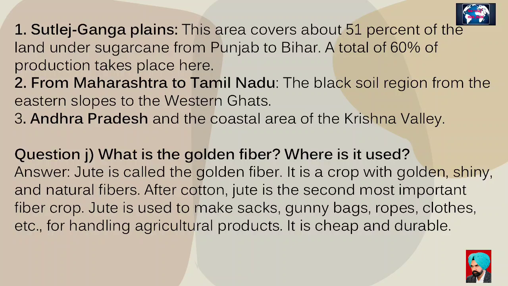Question J. What is the golden fiber? Where is it used? Answer. Jute is called the golden fiber. It is a crop with a golden luster and natural fiber. After cotton, jute is the second most important fibrous crop. Jute is used to make sacks, gunny bags, ropes and clothes to store agricultural products. It is cheap and durable.